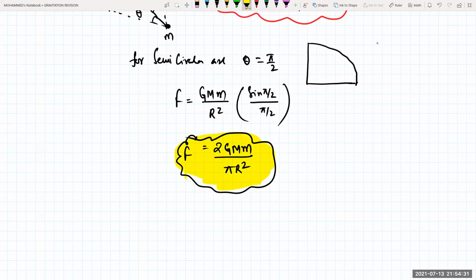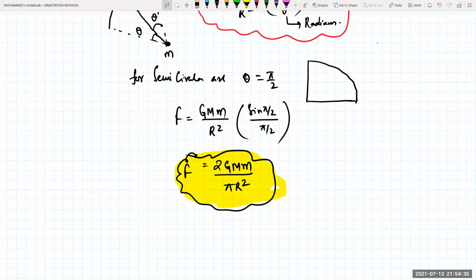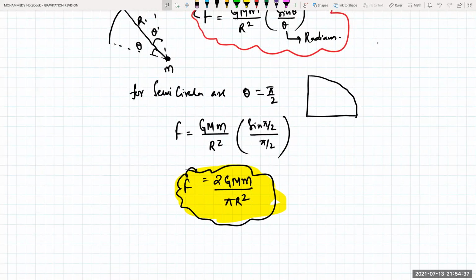Now I can calculate for any angle. For 360 degrees, what theta do we take? 2 pi. So what force do we get? G M m sin 2 pi by 2 pi, which is sin 360, and sin 360 is 1. So 1 divided by 2 pi, that is G M m by 2 pi R square. That is basically it. Clear?